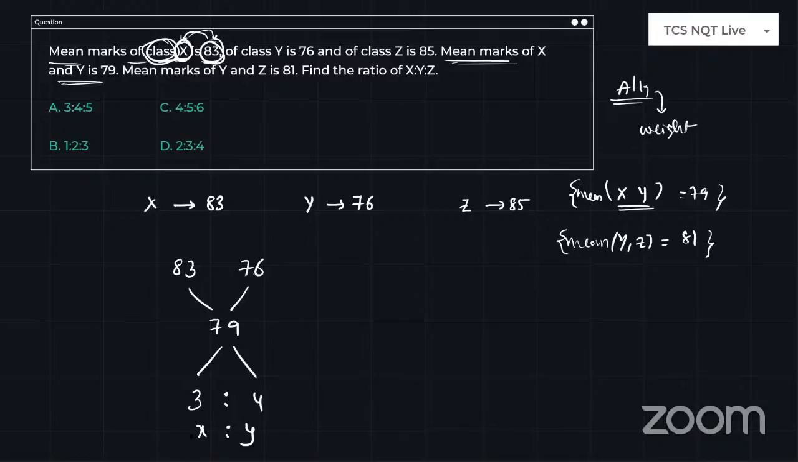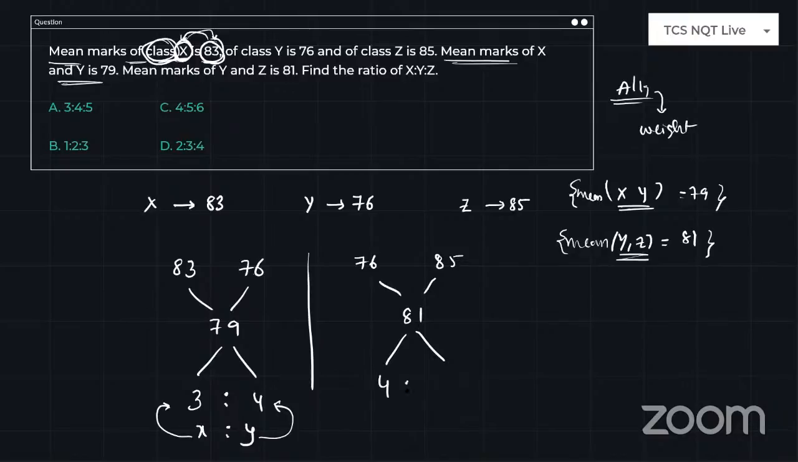So the class strength of X will be 3 times when compared to the Y 4 times. So this is the ratio of X is to Y. Next, Y and Z are given. Y is 76, Z is 85 and the mean is 81. Then what is the ratio? The difference is 4, the difference is 5. So this is Y is to Z.